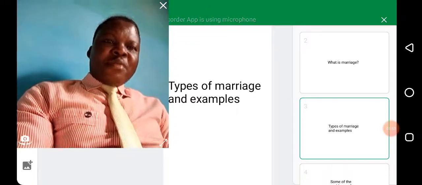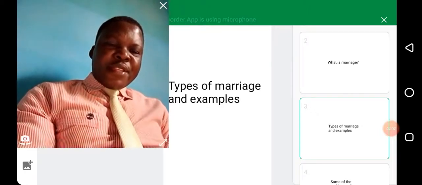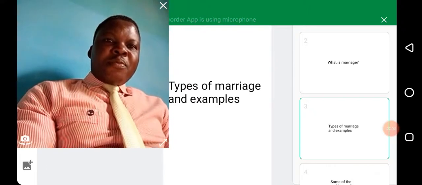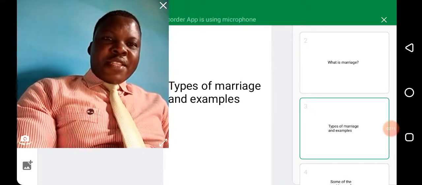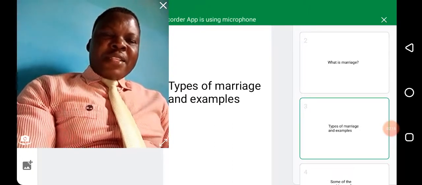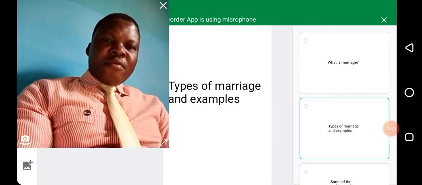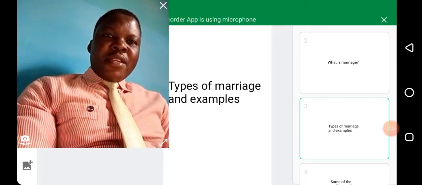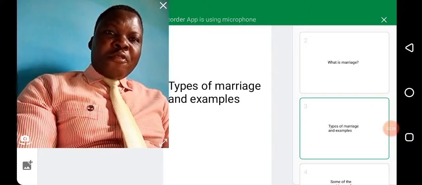The second type of marriage is the polygamous marriage. Poly means many, more than one. And so polygamous marriage is a custom of having more than one wife at the same time. So in polygamous marriage, the man is allowed to marry more than one wife. An example is Islamic marriage. In Islam, a man is allowed to marry up to 4 wives.